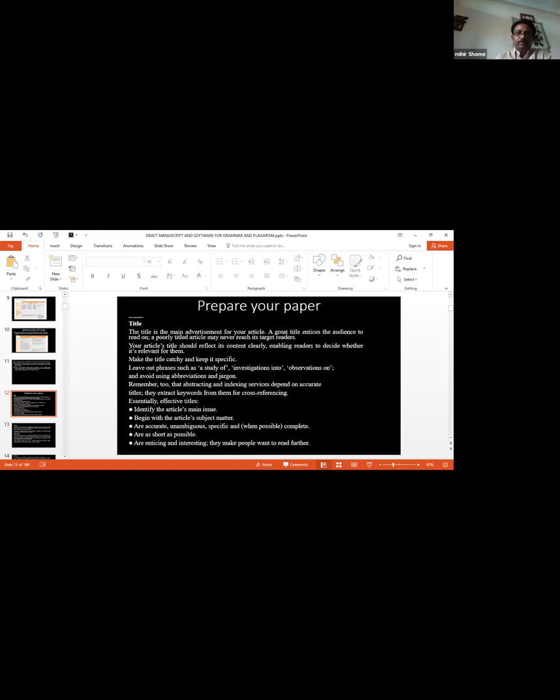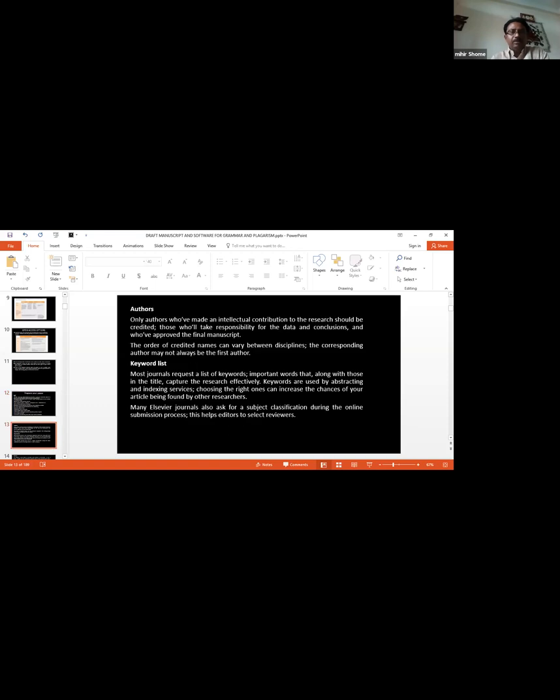Leave out phrases such as abbreviations and jargon. Remember too that abstracting and indexing services depend on accurate titles. They extract keywords from them for cross-referencing, so effective titles are essential. Identify the article's main issue. Begin with the article's subject matter. Effective titles are as short as possible, enticing and interesting. They make people want to read further.